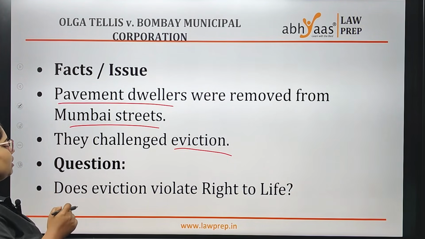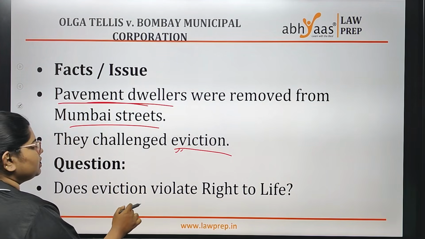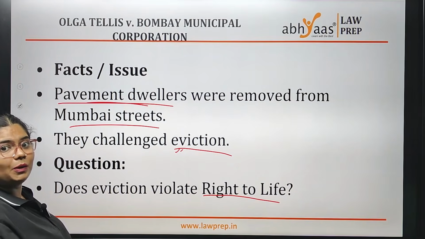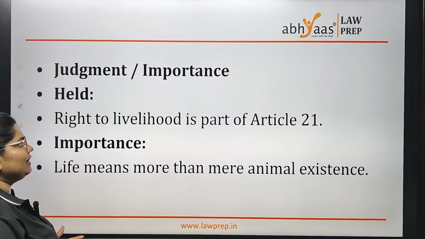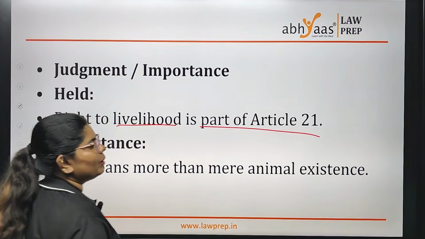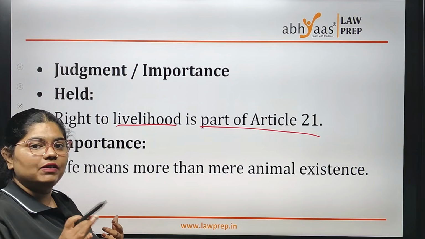So here the question was, is this eviction, this removal of pavement dwellers, a violation of the right to life, a violation of Article 21? The judgment held that the right to livelihood is part of Article 21. The right to live also includes the right to livelihood.